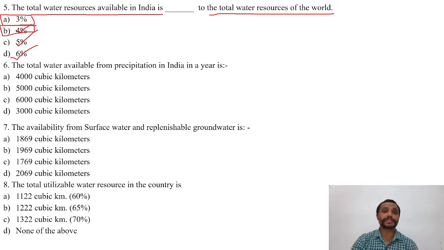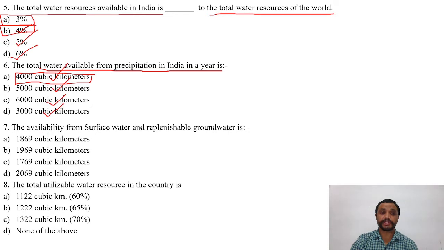The next question is, the total water available from precipitation in India in a year is: options are option A, 4,000 cubic kilometers; B, 5,000 cubic kilometers; C, 6,000 cubic kilometers; D, 3,000 cubic kilometers. And the right answer is A, that is 4,000 cubic kilometers.